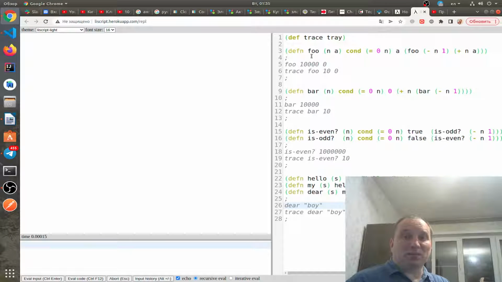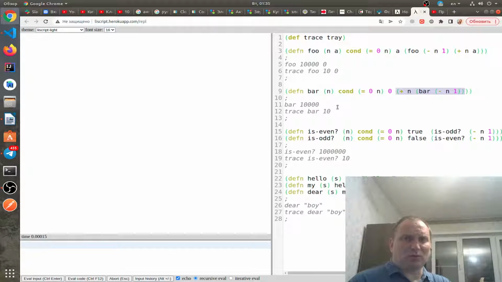For example, let's implement two implementations, foo and bar, of the function which returns the sum of natural numbers from 0 up to a given value. The first implementation will be tail recursive with an accumulator, and the second will be not tail recursive and without an accumulator.